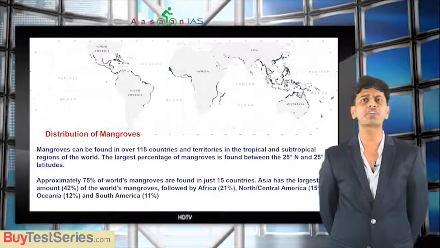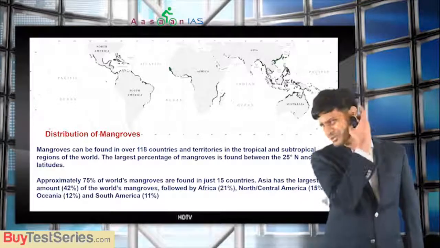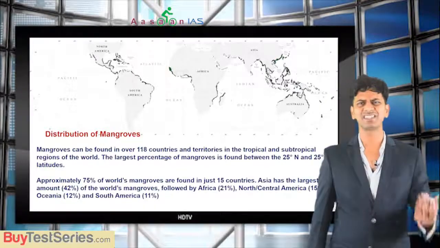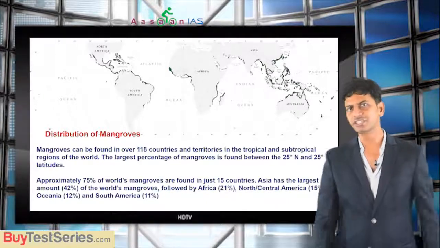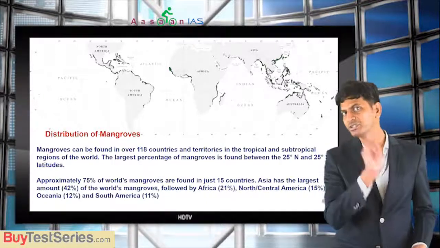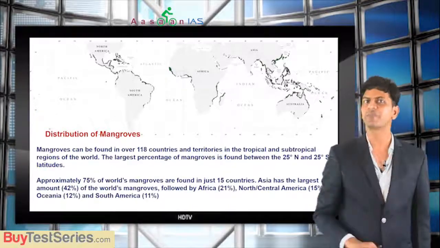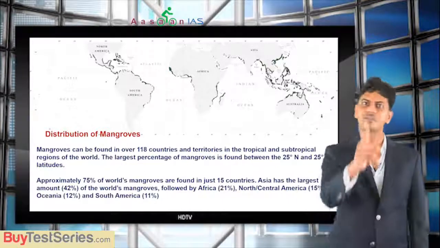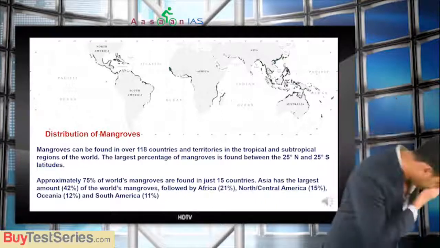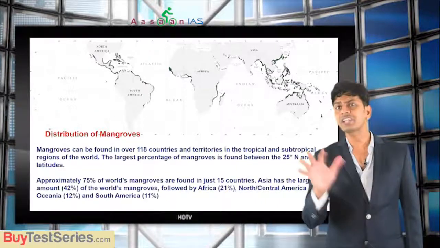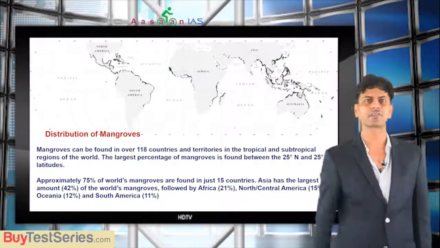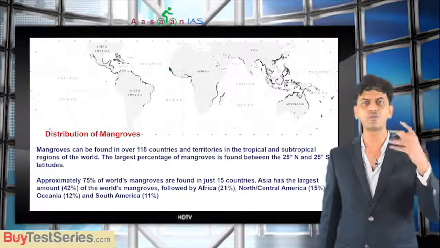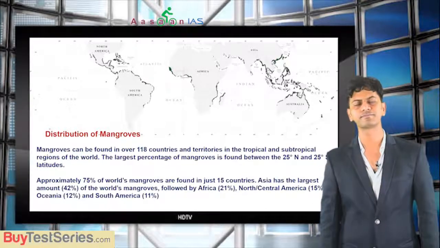Approximately 75% of the world's mangroves are found in 15 countries. No need to remember all this. Asia has the largest amount, just keep it in mind. Otherwise you can pause and watch it. I am asking you to understand two things. One is that they are found mainly in the tropics. But if there is a statement that mangroves are found only in the tropics, you have to say it is wrong. I am not saying only, I am saying mostly in the tropics, and Asia has the highest. This is sufficient, no more information is required.